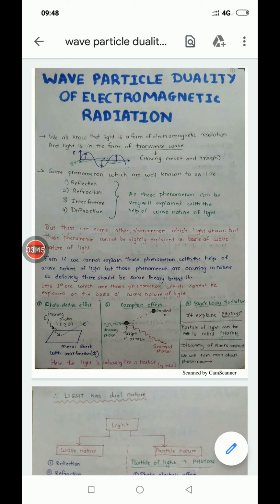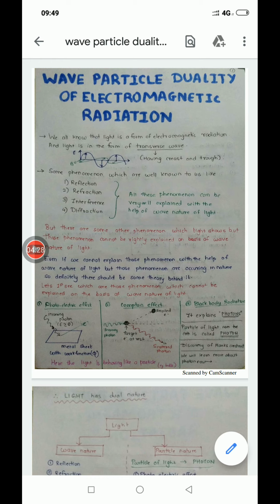Now, this phenomenon is similar to a case where we have two balls. One ball is at rest, and we throw another ball with sufficient energy and hit the ball at rest. So what will happen? The ball at rest will take energy from the ball that is hit on it, and it will move. The same phenomenon is happening here. So here light is not behaving like a wave, it is behaving like a particle. So the photoelectric effect can be explained on the basis of the particle nature of light.